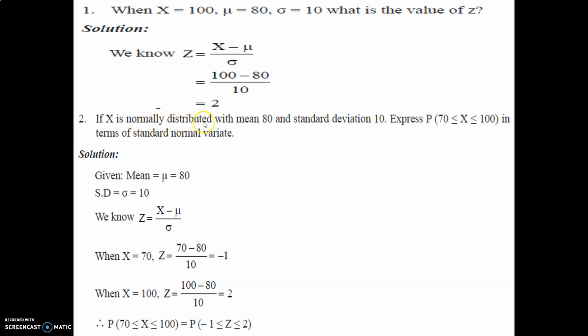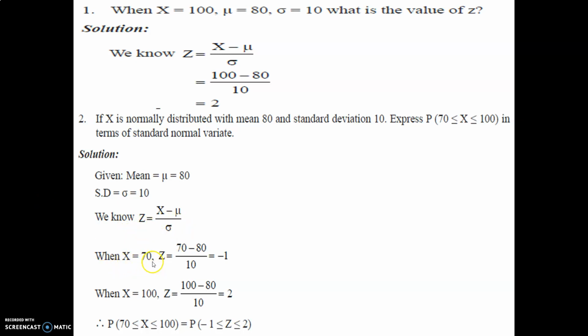If x is normally distributed with mean 80 and standard deviation 10, express P(70 ≤ x ≤ 100) in terms of the standard normal variate. Given mean mu is equal to 80, sigma is equal to 10. We know that z is equal to x minus mu upon sigma.